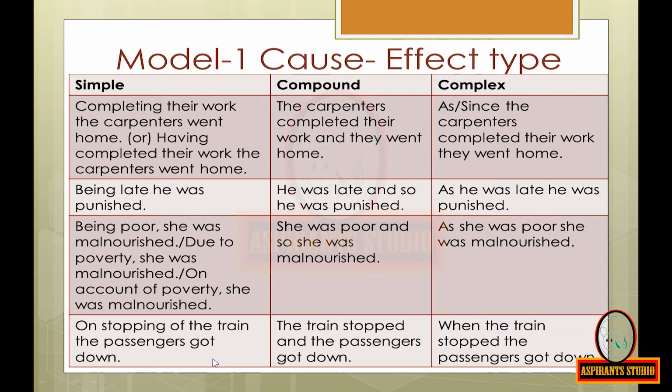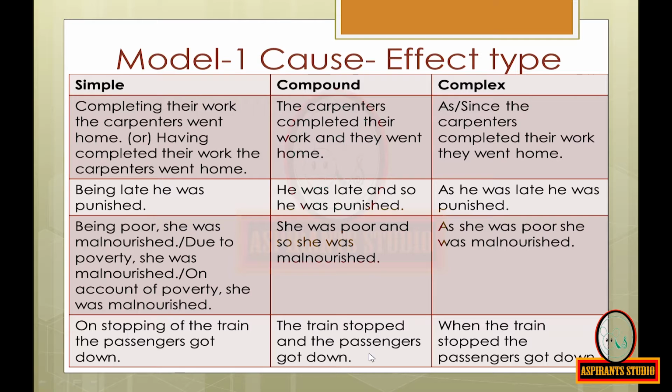Now coming to the next sentence. On stopping of the train, the passengers got down. That is a simple sentence. Now it can be converted into the compound sentence as, the train stopped and the passengers got down.